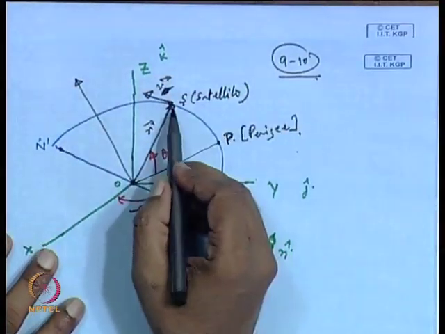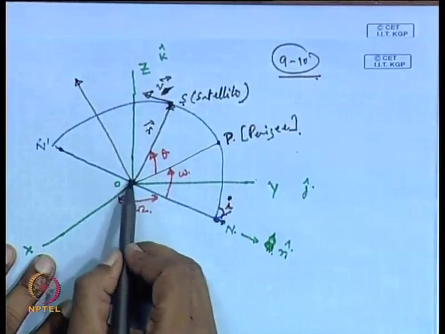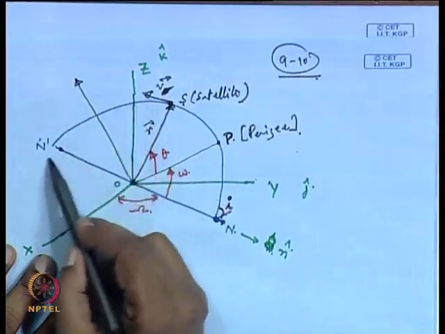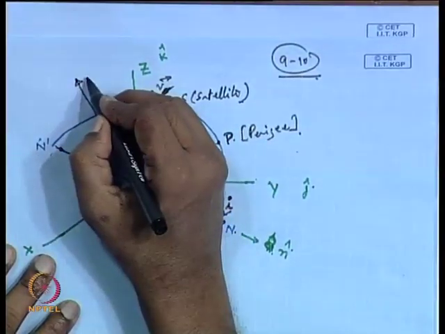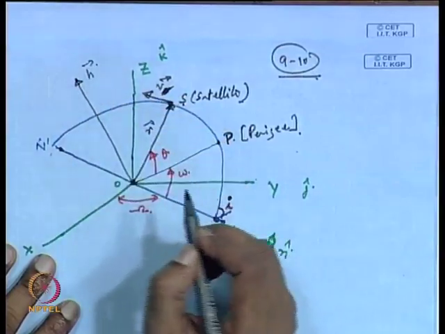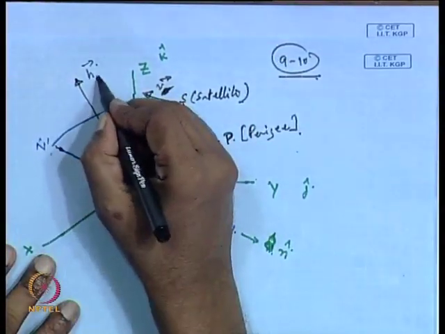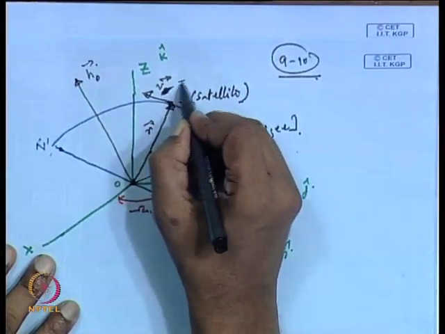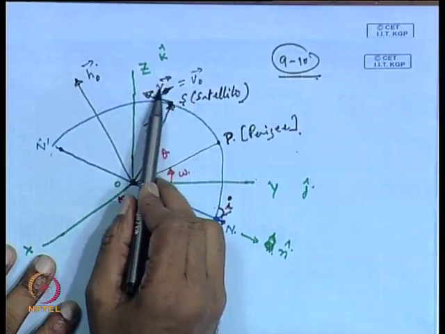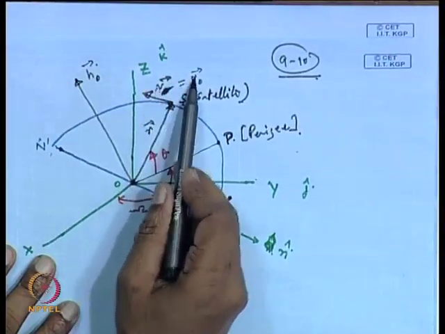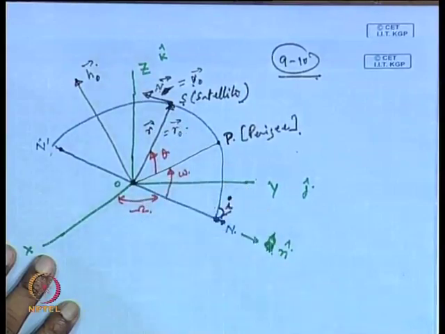We know that the angular momentum vector is perpendicular to both the radius and velocity vectors, so the radius and velocity vectors lie in the orbital plane. This discussion we have already done. The angular momentum vector lies perpendicular to the plane of the orbit, and here we put h 0 or h, or similarly v equal to v 0 for the generalized case, once we see this velocity as the burnout velocity. So v equals v 0 and r equals r 0.